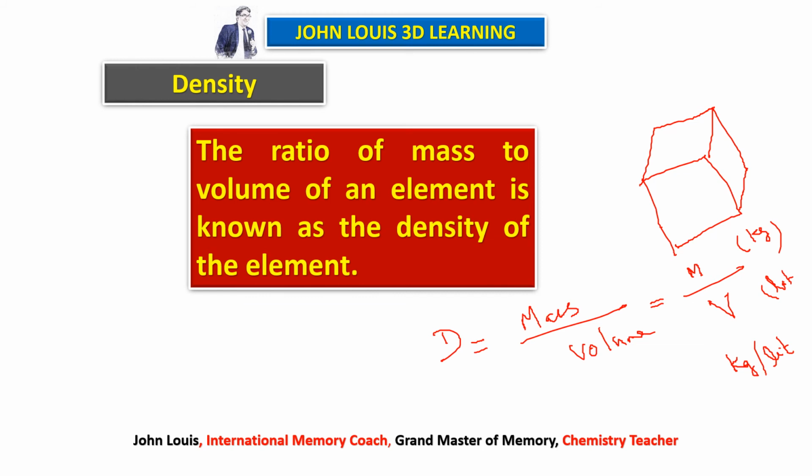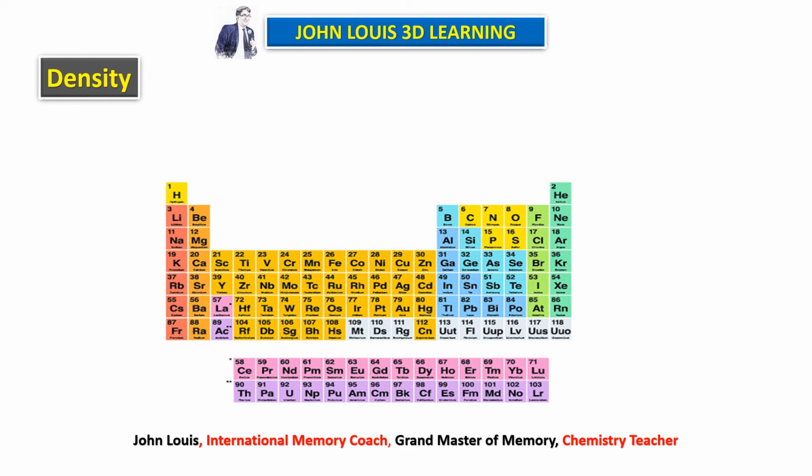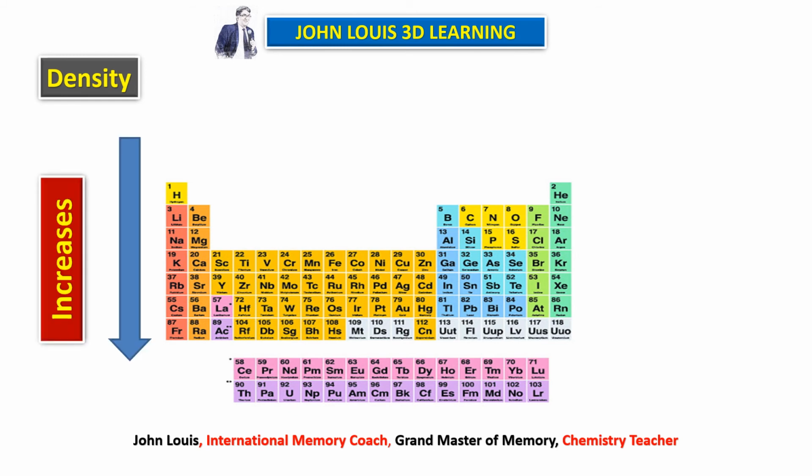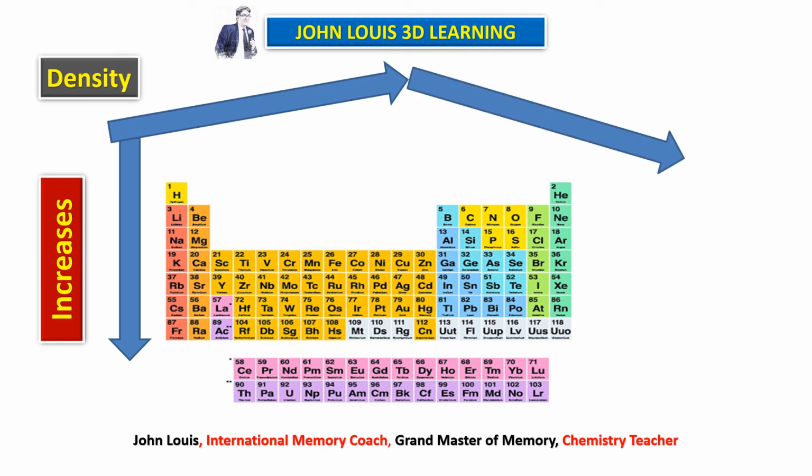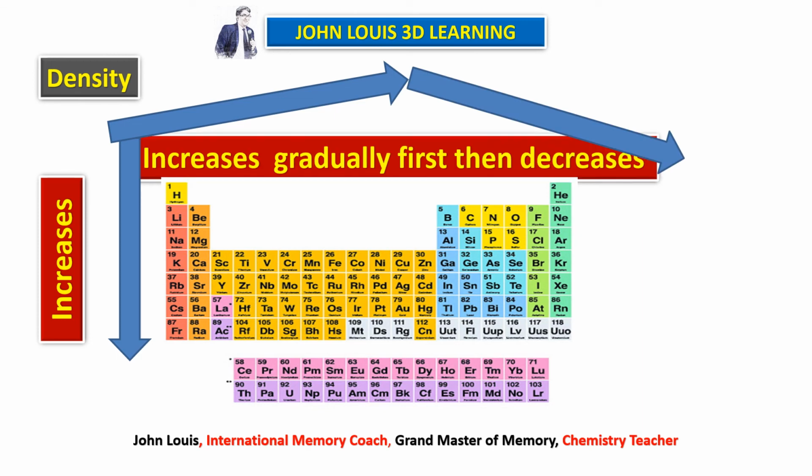Now what happens to this density? First let us take down the group. Down the group, density increases. And across the period, what happens? Initially it increases gradually, and then it decreases. Is it clear? Down the group it increases, but when we move across the period, it increases gradually at first and then it decreases.